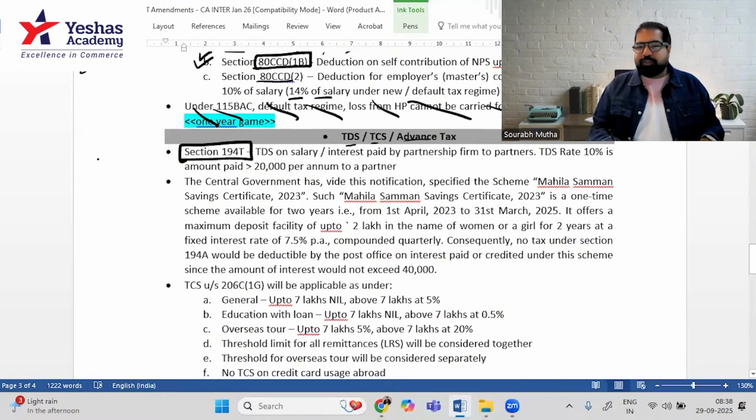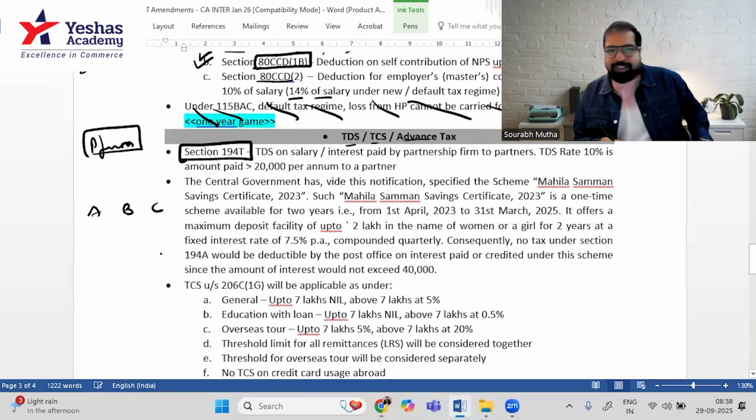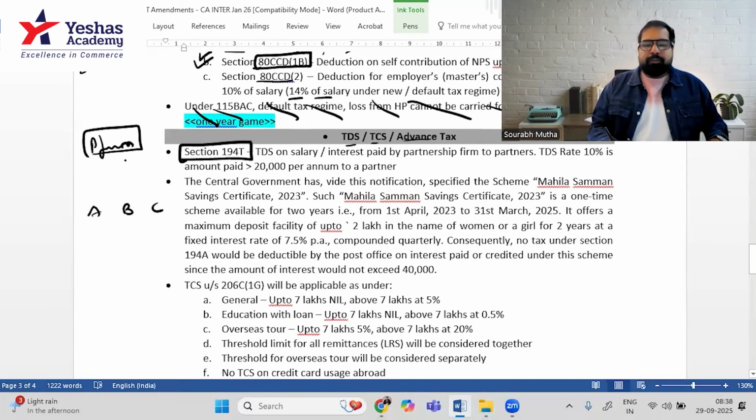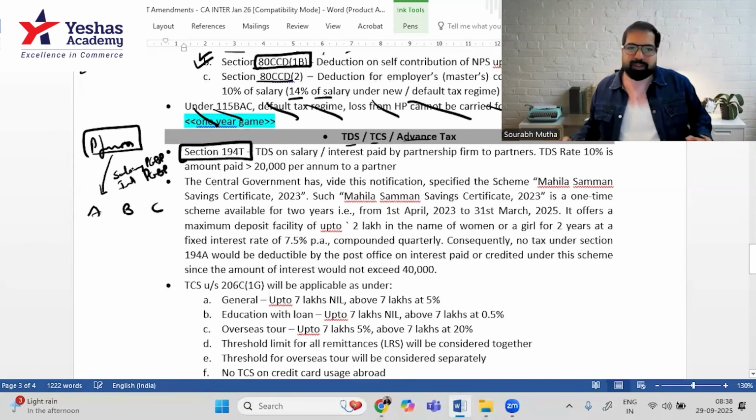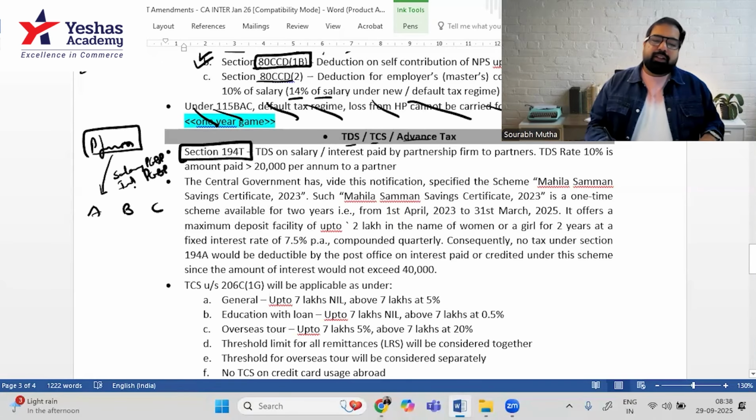Let's talk about 194T. As you know, there are some partnership firms and there are partners A, B, and C. If you remember, partner C always dies, but we're not making them die right now. The partnership firm can pay them salary and interest. This salary, as you know, is taxable under PGBP, and this interest is also taxable under PGBP. Share of profit, by the way, is exempt. We're talking about this salary and this interest.